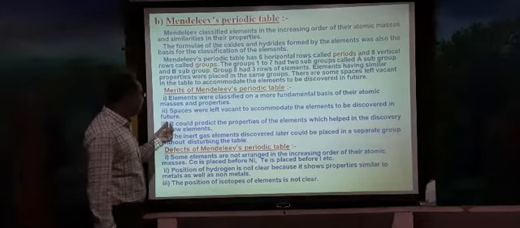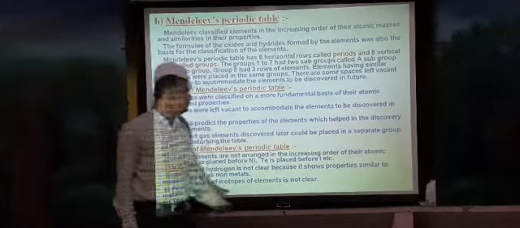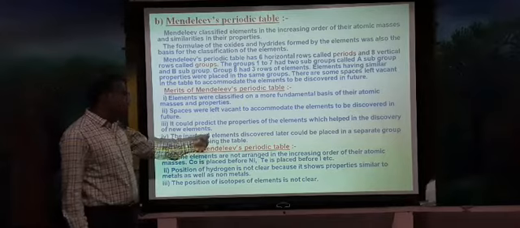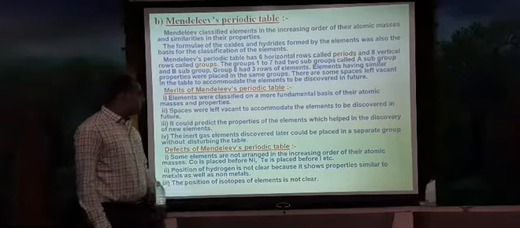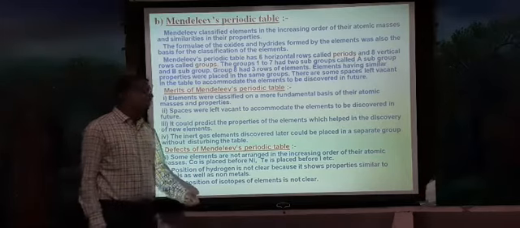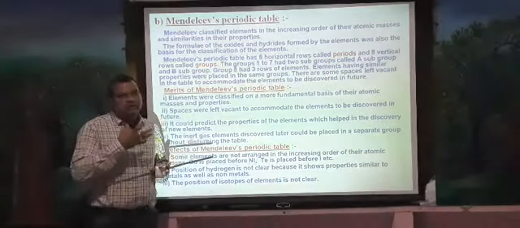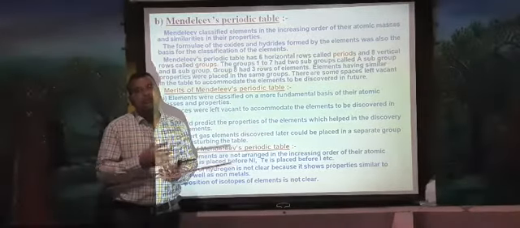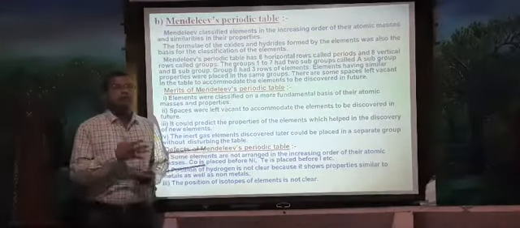And the third merit is what? It could predict the properties of elements, which helped in the discovery of new elements. The fourth one: the inert gas elements discovered later could be placed in a separate group without disturbing the main table. Inert gas means the elements have completed their octet structure, or their valency is 0. So they are called inert gases or noble gases.